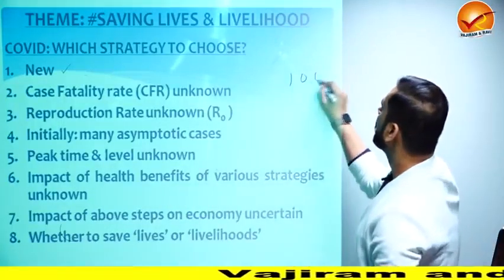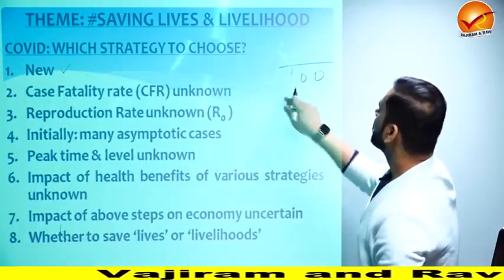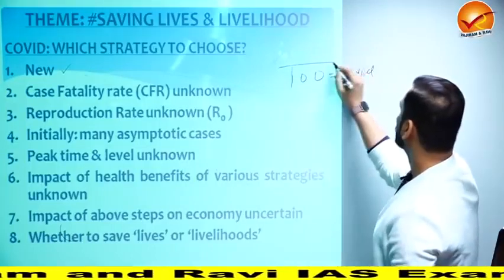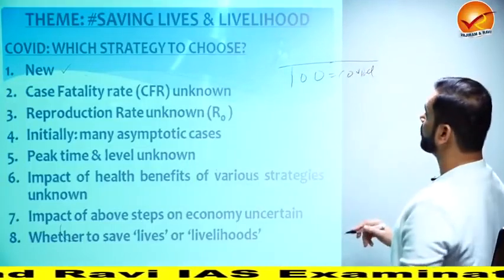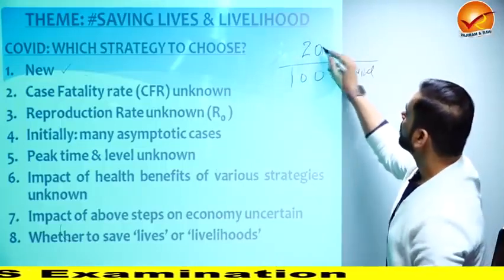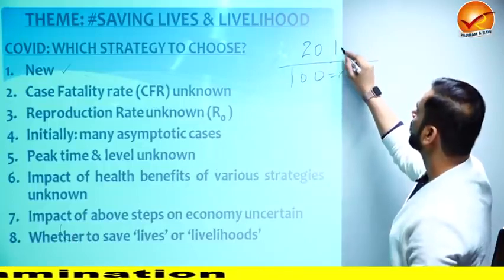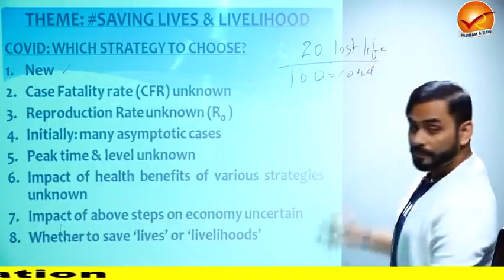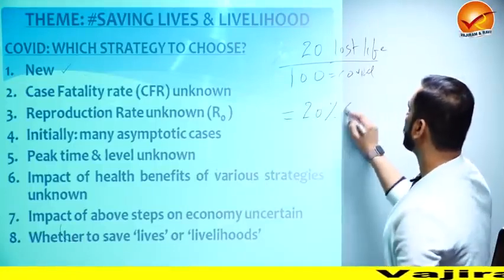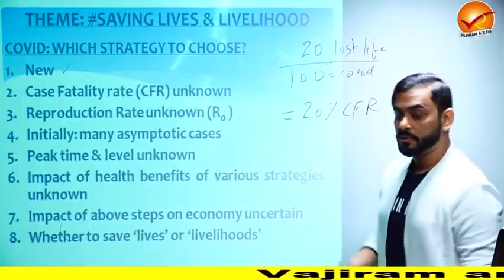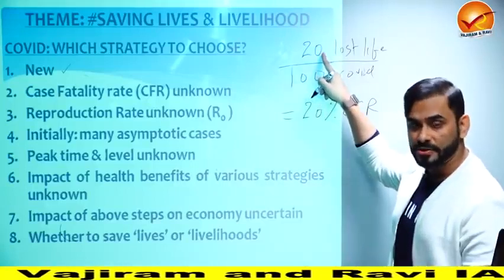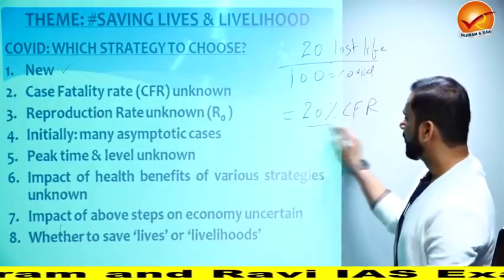So guys, suppose there are 100 patients detected with COVID. Suppose these are the patients who are showing symptoms of COVID. Out of these 100 patients, let's say 20 patients actually lost their life. So we would say that the case fatality rate is equal to 20%. So out of the total detected cases, what is the proportion of patients who lost their life because of COVID? This is the case fatality rate.